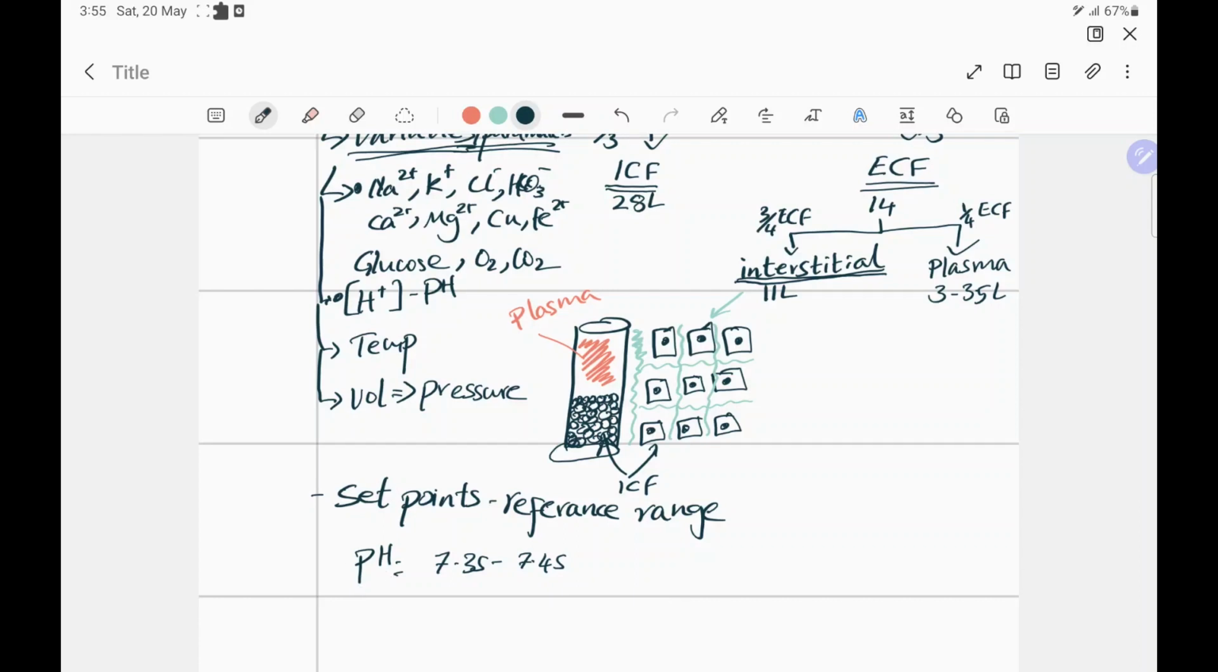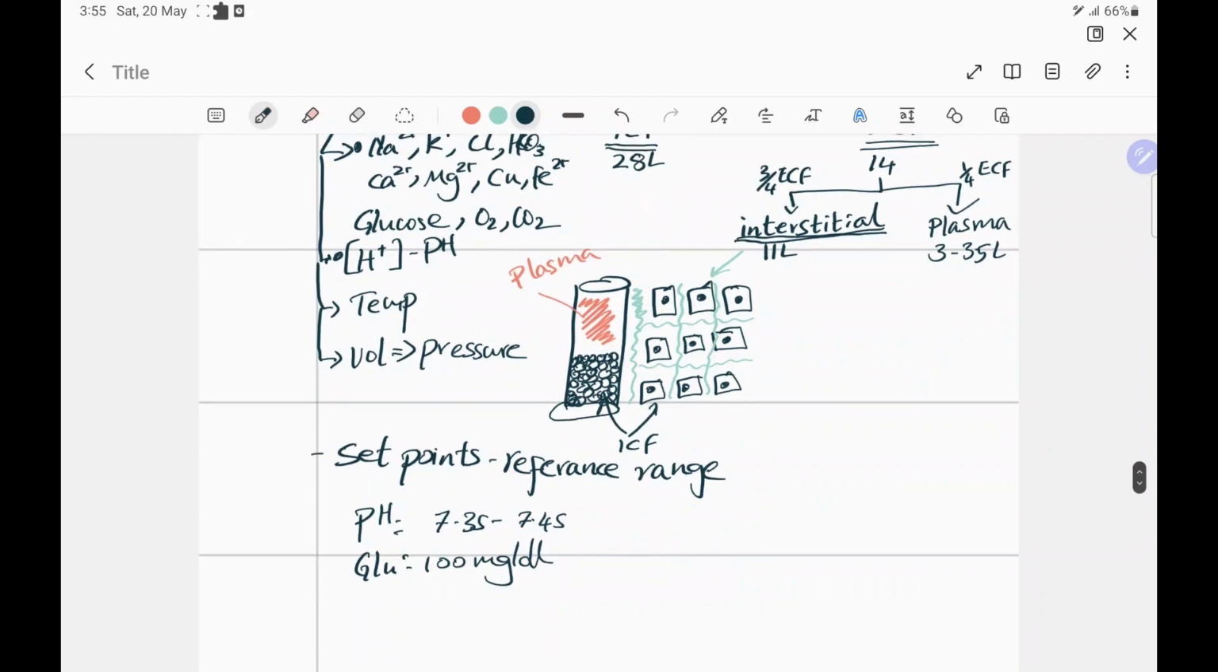And if we look at other ions and other parameters like this, let's say glucose, it hovers around 100 milligrams per deciliter in its value. All right. Sodium is around 123.